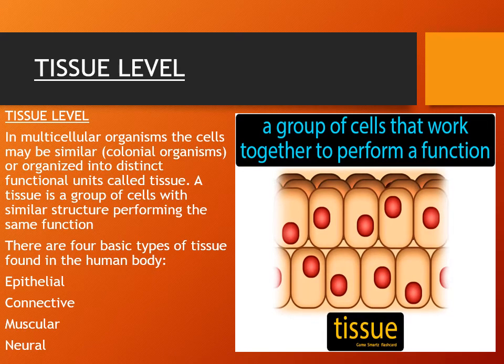So this is the structure of the simple tissues. What are tissues? A group of cells that work together to perform a function.